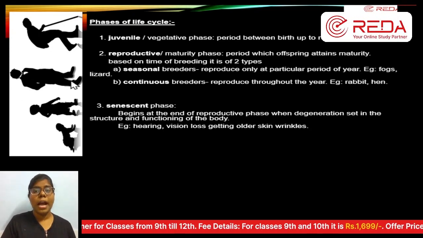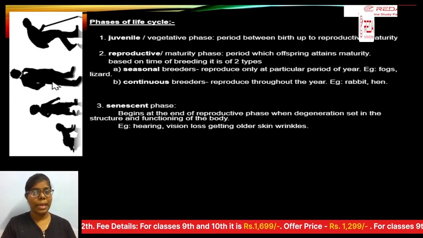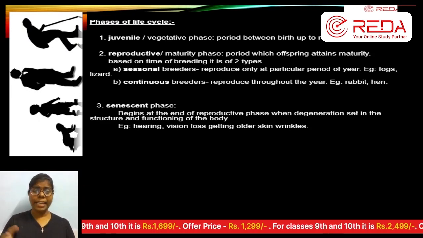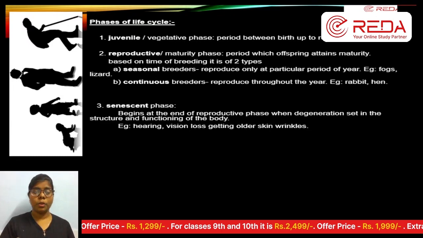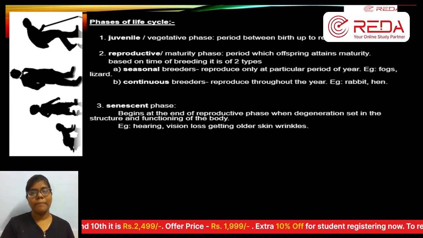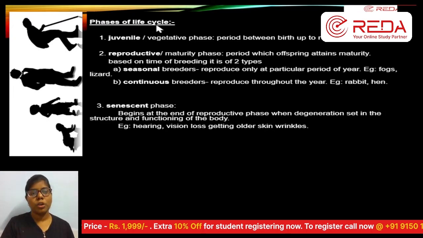In the same way, a small organism grows into a big organism. For example, take a puppy. A big dog lays a little puppy, and after the puppy is born, it grows and becomes an adult dog. That kind of stages is called phases of life cycle.